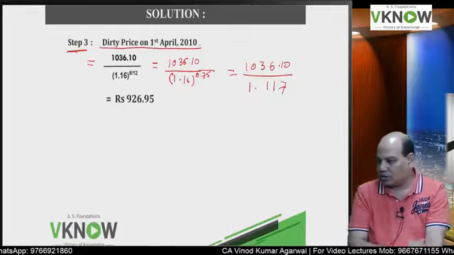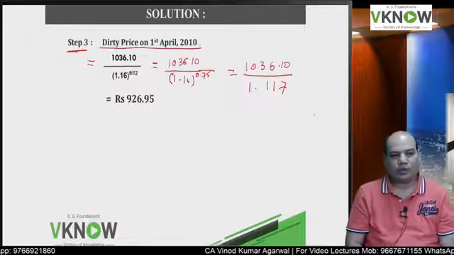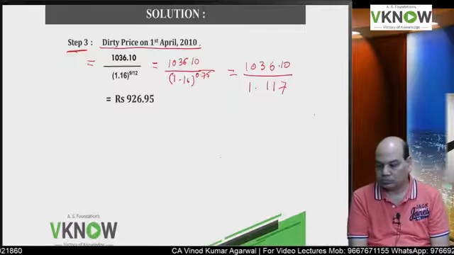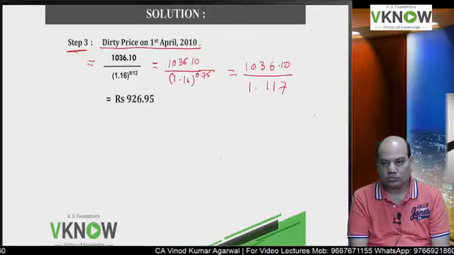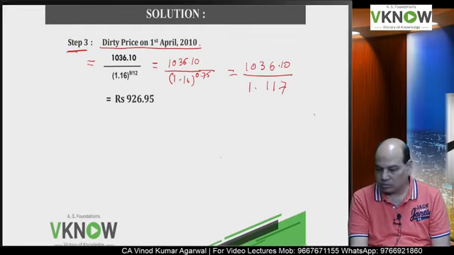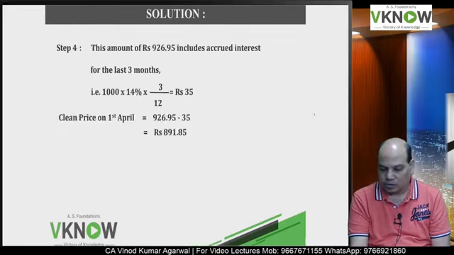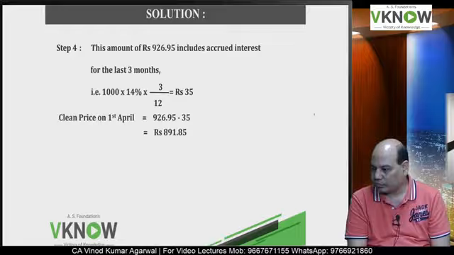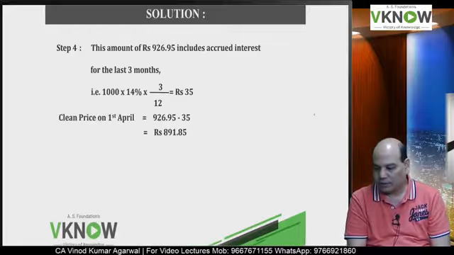Yes, Divya, what is the answer? 926.95 approximately. Say yes or no. 926.95. And now the last part is to find out the accrued interest and clean price. So write down step 4.